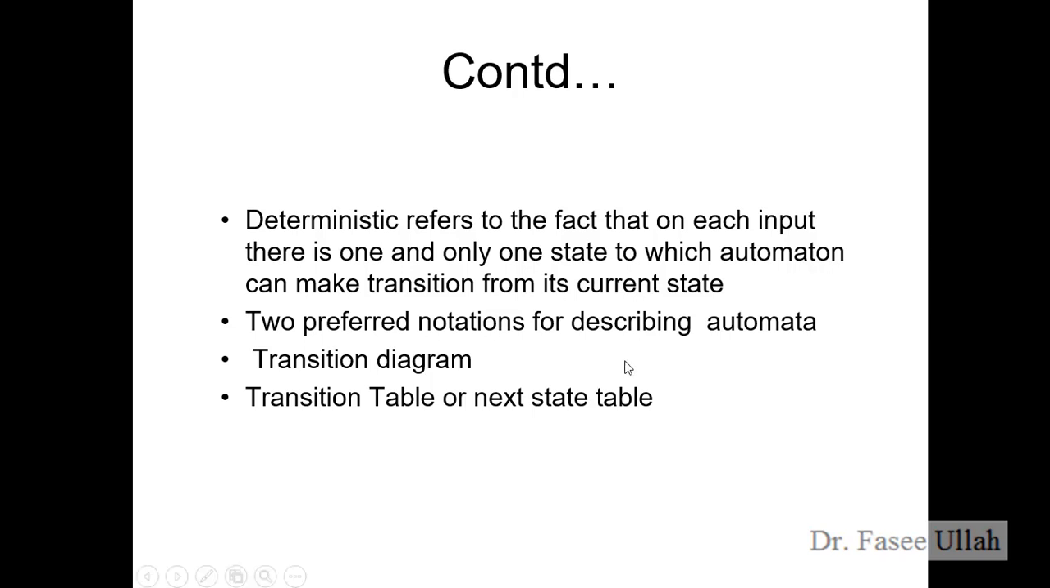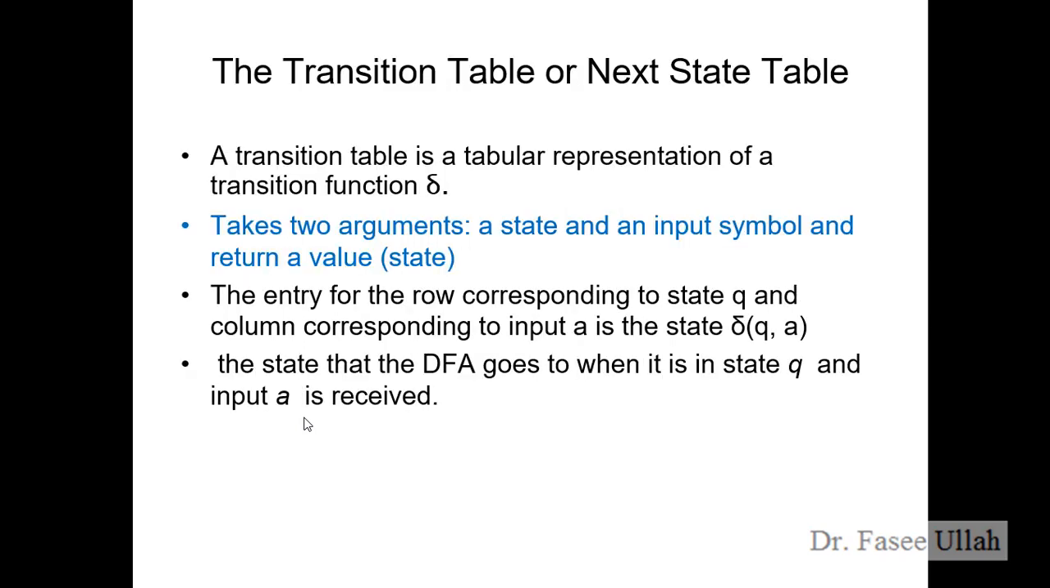Two preferred notations for describing automata. There are two important things we use to describe deterministic finite automata. The first one is the transition diagram, as we know from the previous lecture, and the other is the transition table, or sometimes we call it the next state table. Let's have a brief definition and explanation of these two notations used for automata.